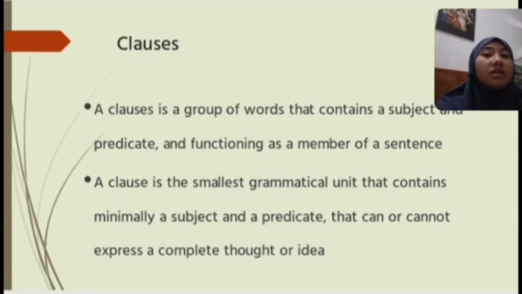Okay, the next is clauses. A clause is a group of words that contains a subject and predicate and functions as a member of a sentence. A clause is the smallest grammatical unit that contains minimally a subject and predicate that can or cannot express a complete thought or idea.